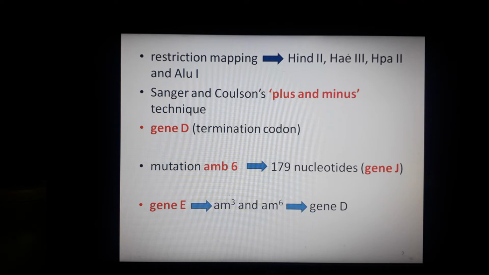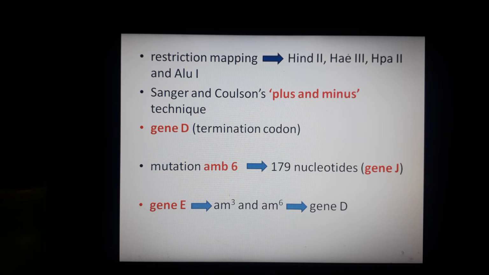After this, by applying the Sanger and Coulson method, that is the plus and minus technique for determining the DNA sequence, Barrell, whom I have named before, studied these overlapping genes in 1976. Barrell and Weisbeek, and there were other scientists with Barrell, but the major name is Barrell. He found the sequences of genes D, E and J, and he also identified the entire sequence.